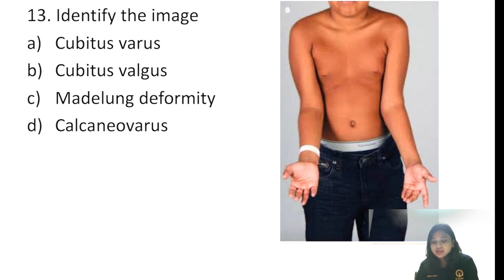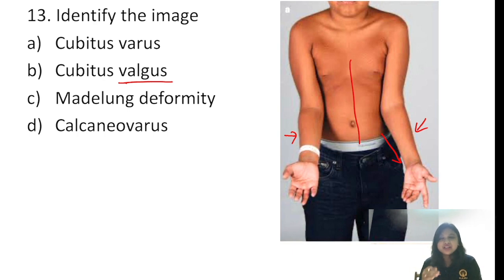Identify the image. See the forearm over here. This is more of an orthopedics question rather than pediatrics. The forearm is inclined away from the midline, away from the body. So this is known as valgus. If it is away or outward, that is valgus. If it is inward, that is varus. This is how I remember.